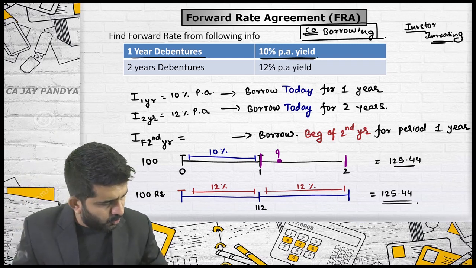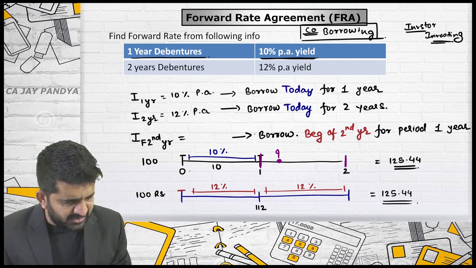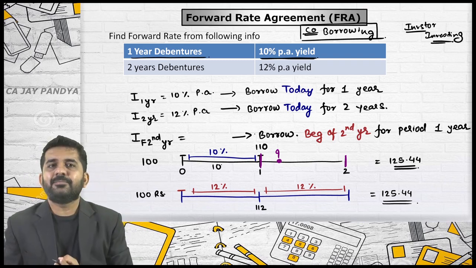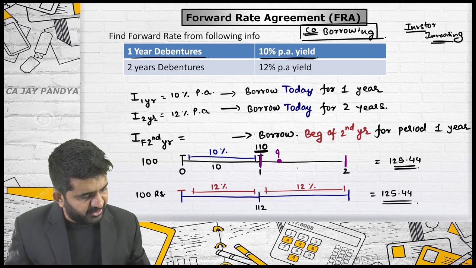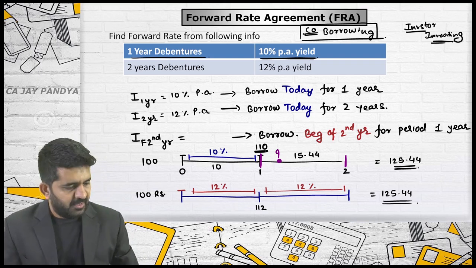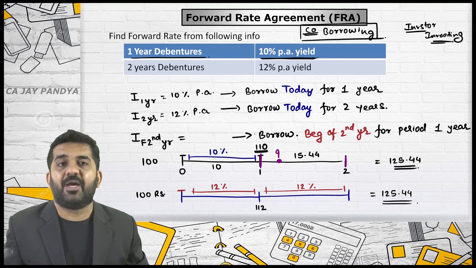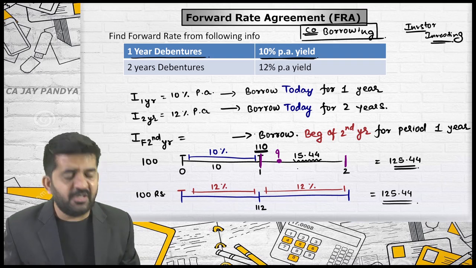So what is the interest in the first year? It is very obvious, this will be 10. So this will be 110. So what will be the interest for the second year? It is 15.44. 110 plus 15.44 will be equal to 125.44.